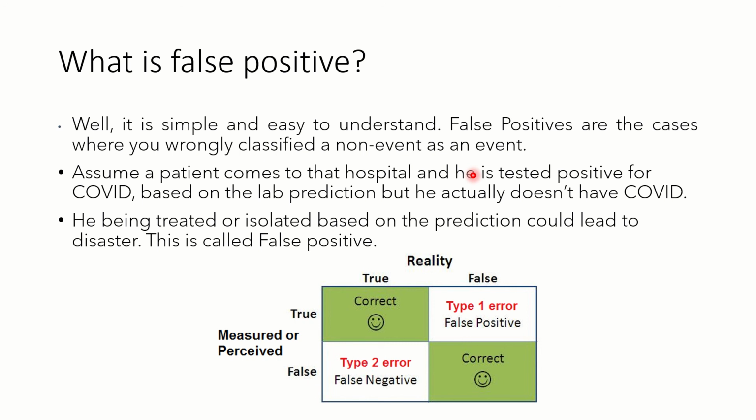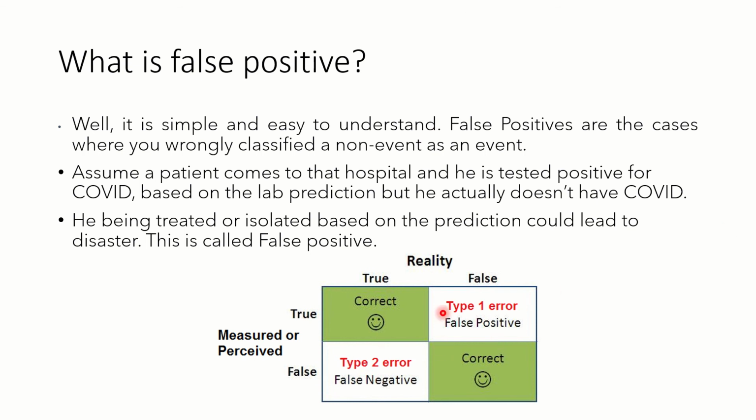You have classified a non-event which has not occurred as the one that has occurred. I'm going to give you a very simple example. A patient comes to the hospital. He is tested positive for COVID-19 based on the lab prediction, but actually he does not have COVID. Now this is called false positive. Now if he is being treated for COVID-19 unnecessarily, that is going to cause a lot of damages. He need not go into isolation, he need not take treatment, but if he is getting treated for that, it's going to be dangerous. So we call it false positive.